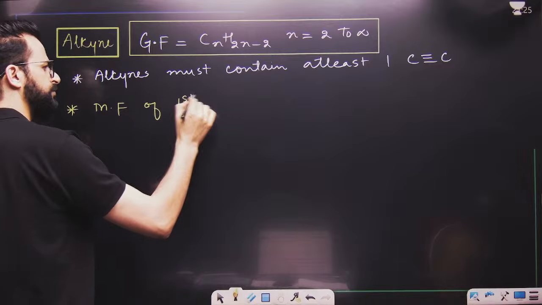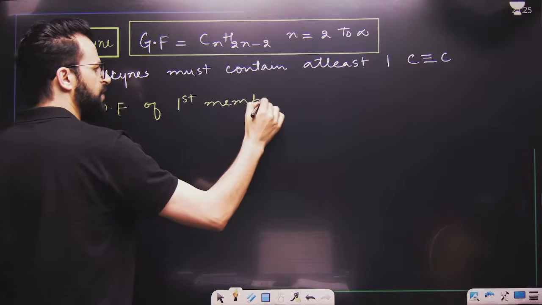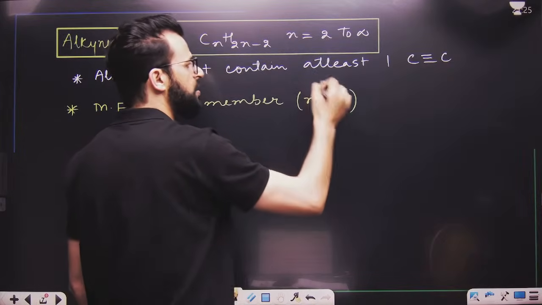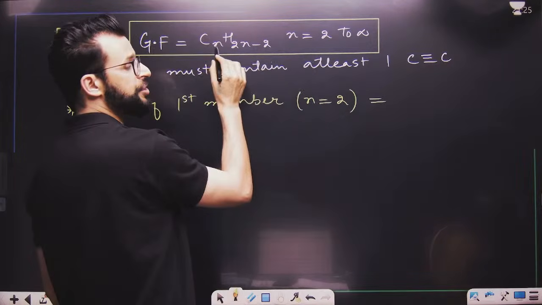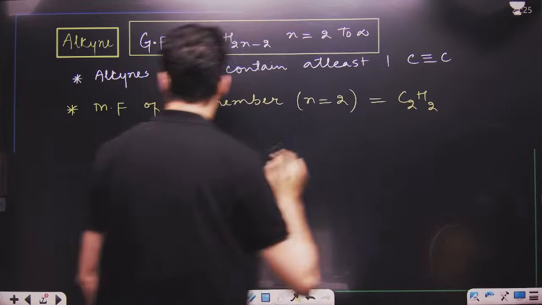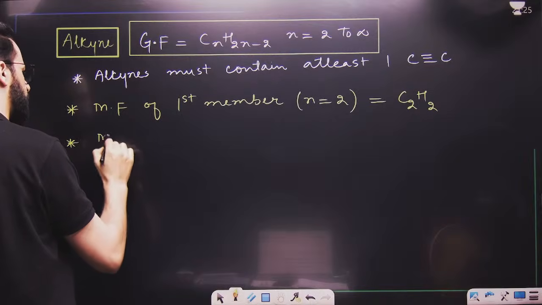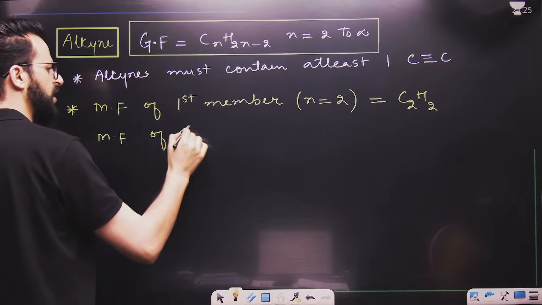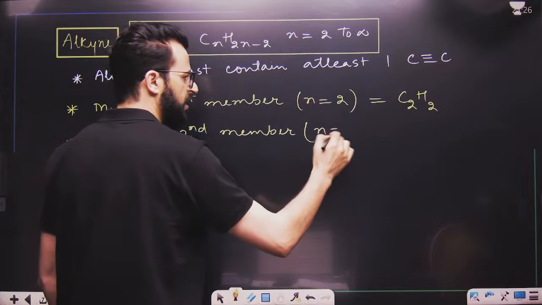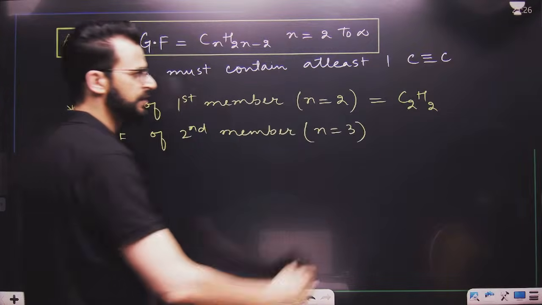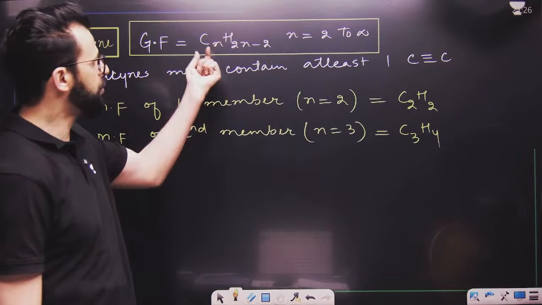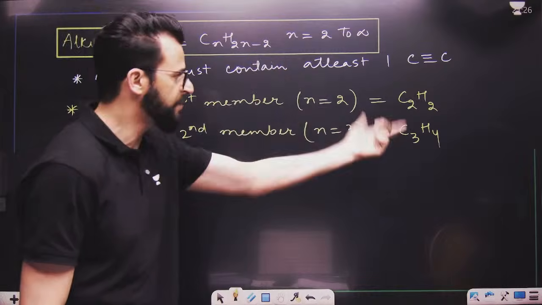Now, can you tell me the molecular formula of the first member? That means the simplest value of N should be equal to 2. So when N is equal to 2, what will be the formula? It is C2H4 minus 2, that means it is C2H2. Now, what will be the molecular formula of the second member? N equals 3, so it becomes C3, and H6 minus 2, that means H4.